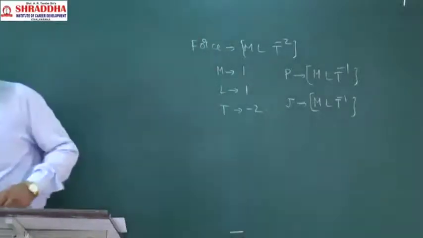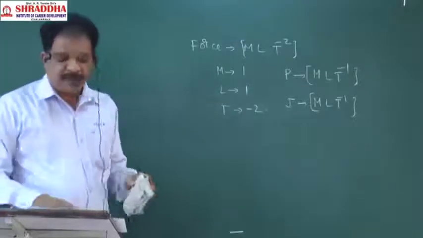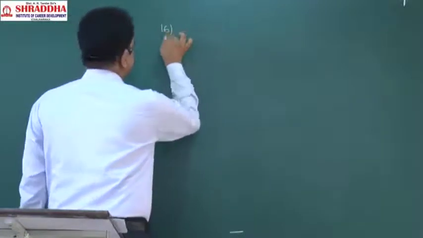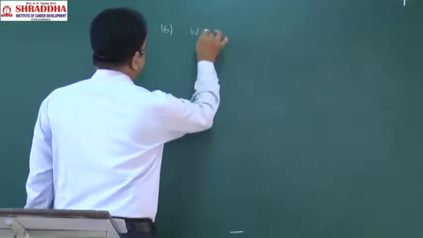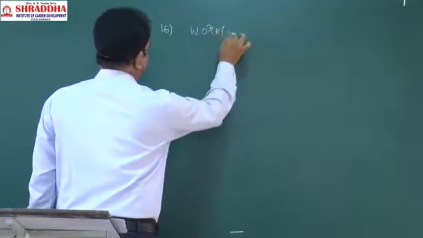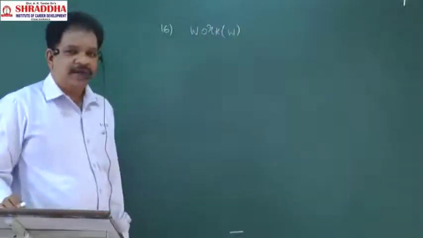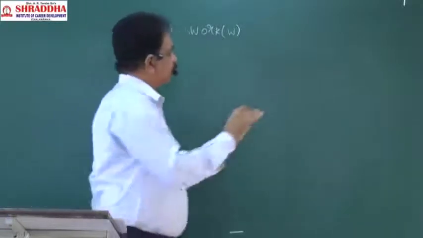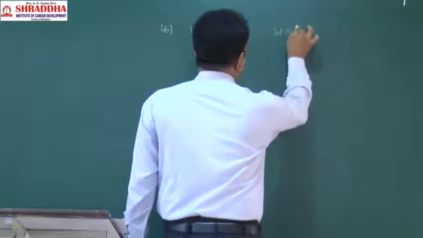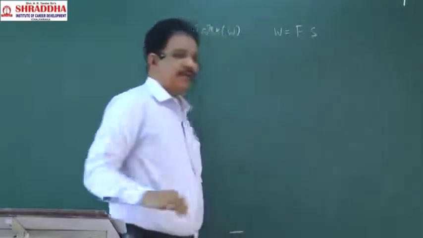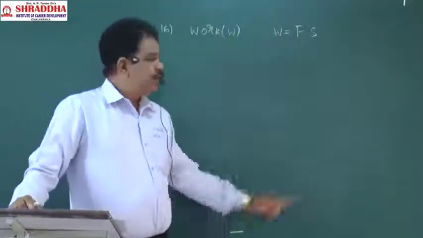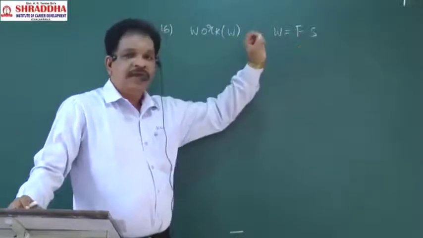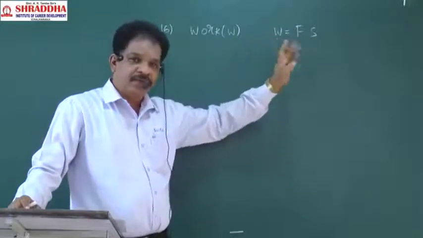Next, after finishing this impulse, let us see 16, work. Work symbol will be W. What is the formula for work? W is equal to F into S. So W is equal to Fs. How this formula came, at this junction of time you remember.